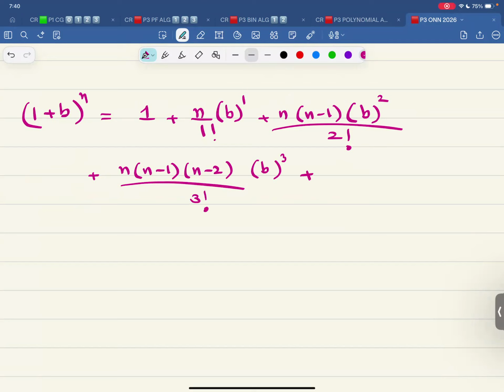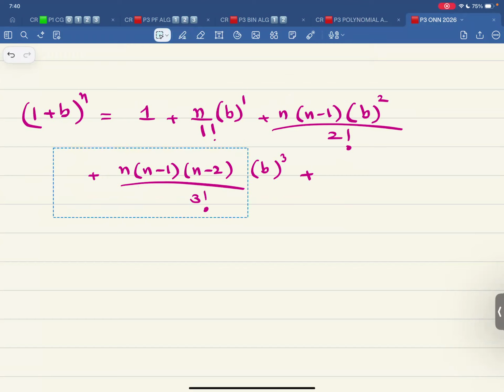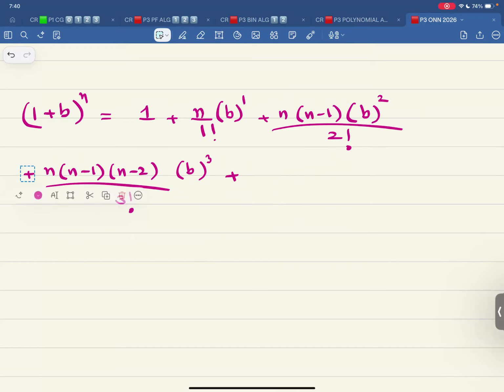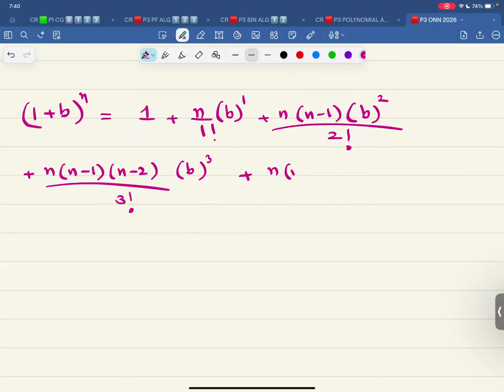It can also be written as, let me push it to the corner and let me push this closer. So now this is n minus 1, n minus 2, n minus 3, b to the power 4 over 4 factorial. Just double check the terms, and it's an infinite series.